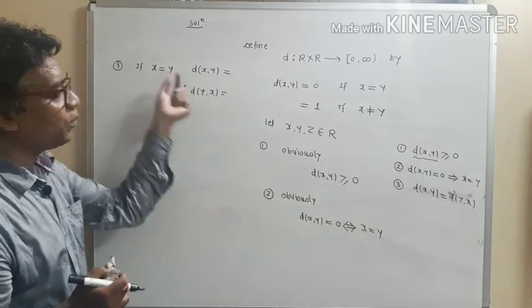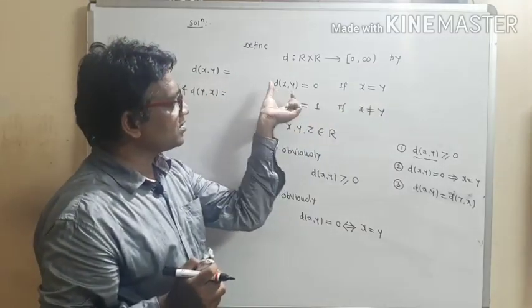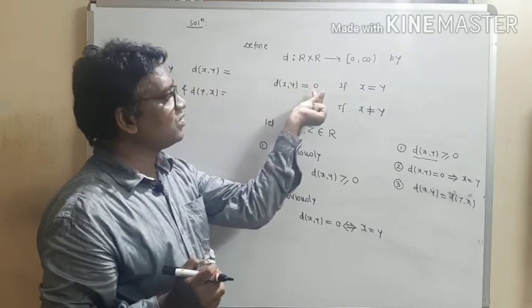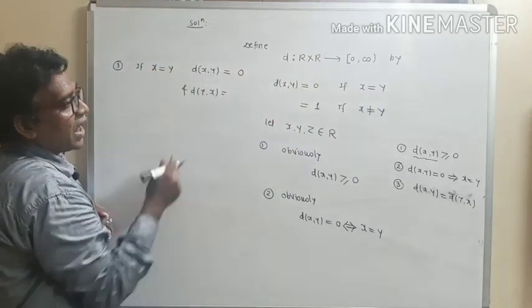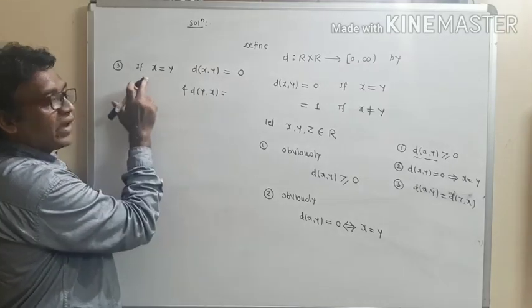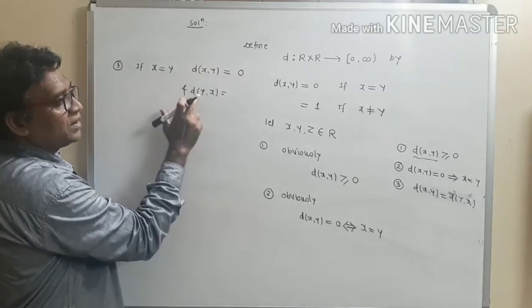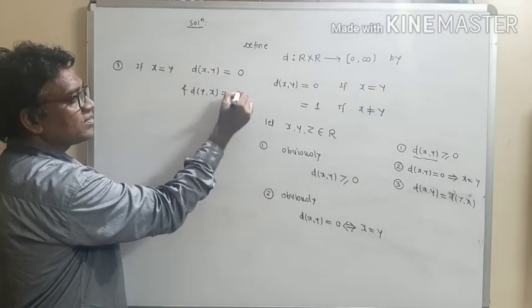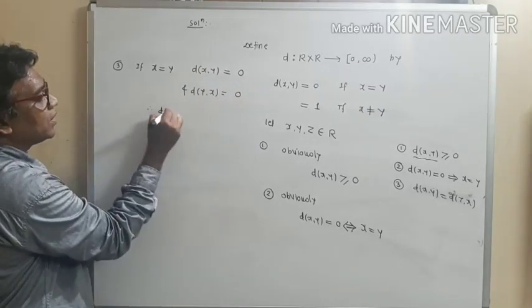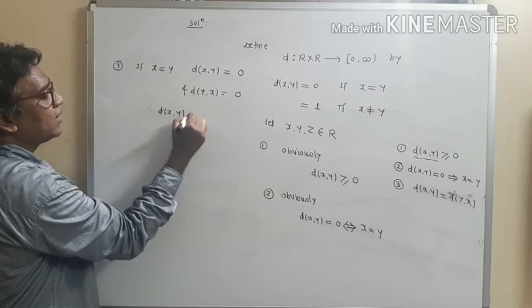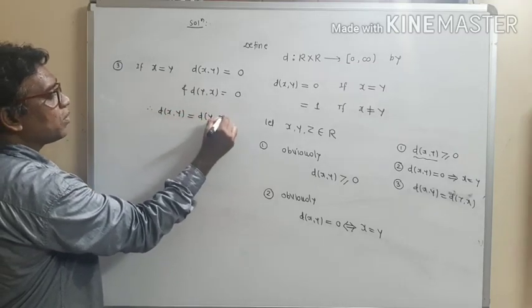If x and y both are equal, then the distance is represented by the value 0. So distance between x and y is 0. As well, if x and y both are equal, then distance between y and x is again 0. So therefore distance of xy is equal to distance of yx.